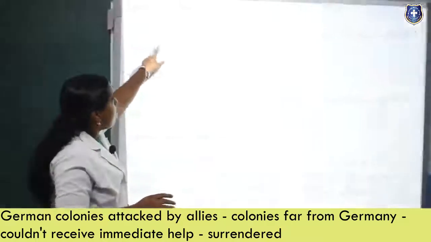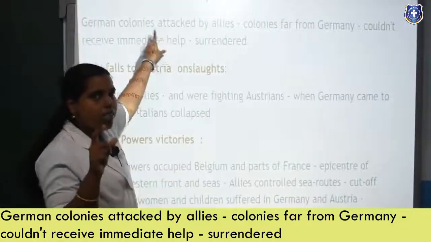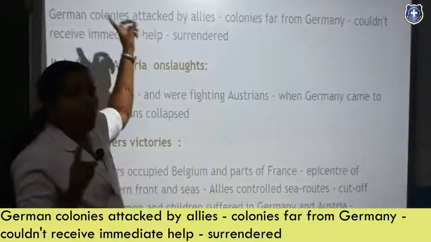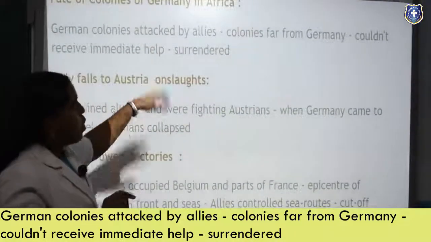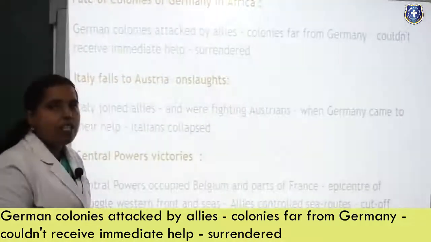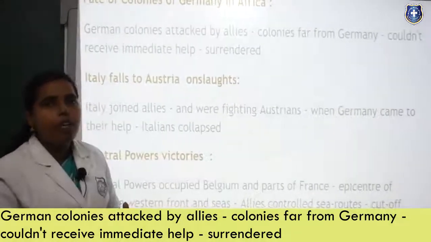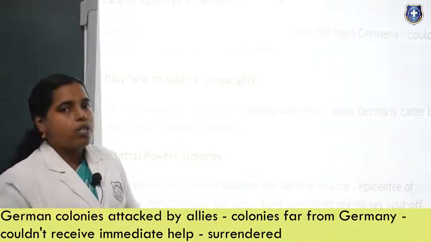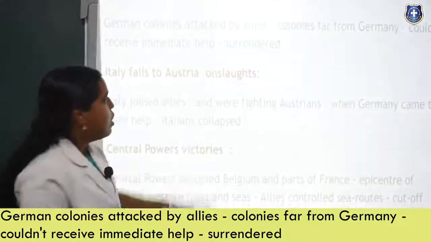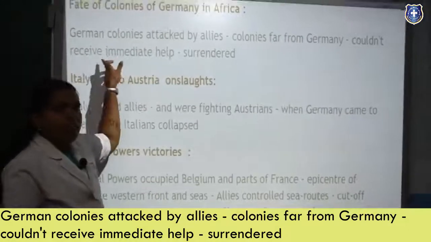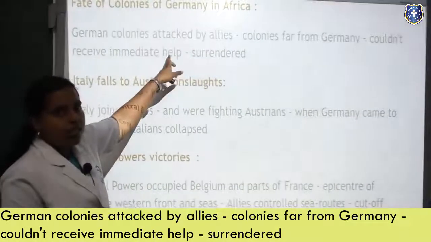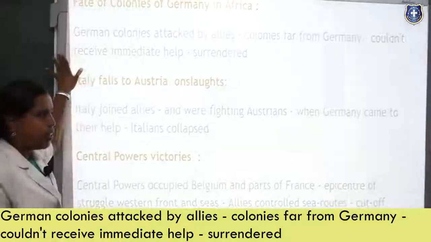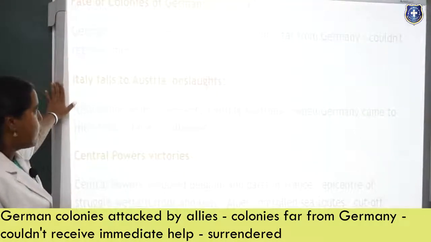So certain places were under the Germans as colonies, and these colonies were attacked by the allies. The colonies were far from Germany. Germany is very far from Africa, and no seaway or any other way helped them to reach so quickly. So finally they had to surrender to the allies. Germany was losing there in the African countries, and their colonies were lost.